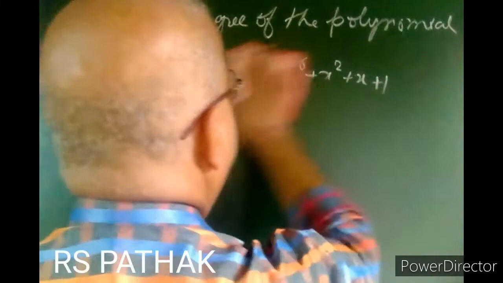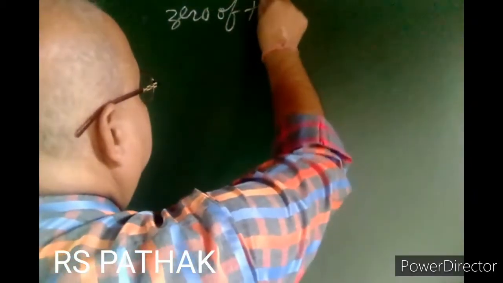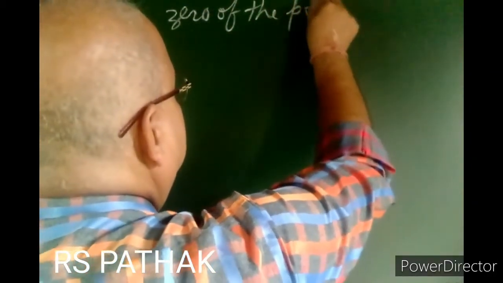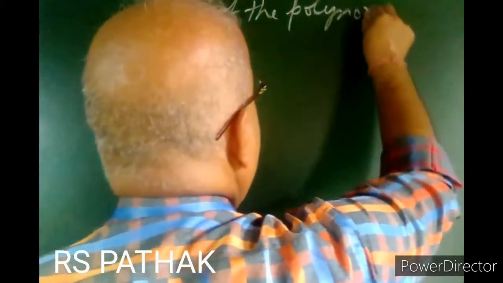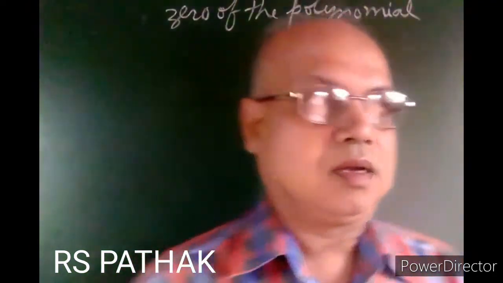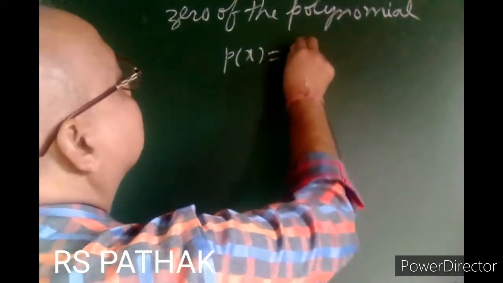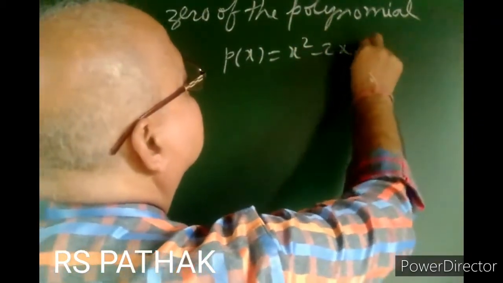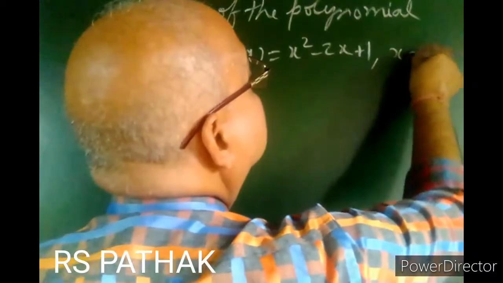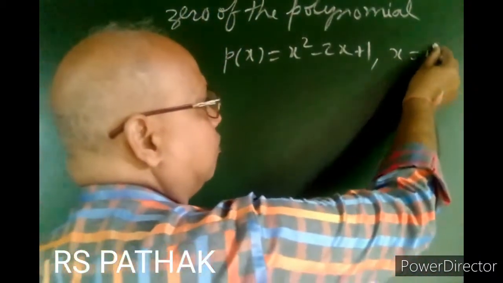Next topic is zero of the polynomial. Zero of the polynomial. Let us suppose a polynomial is written in the form of x square minus 2x plus 1. Let us suppose x equal to 1.